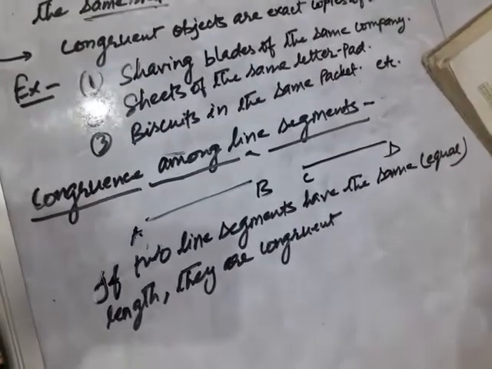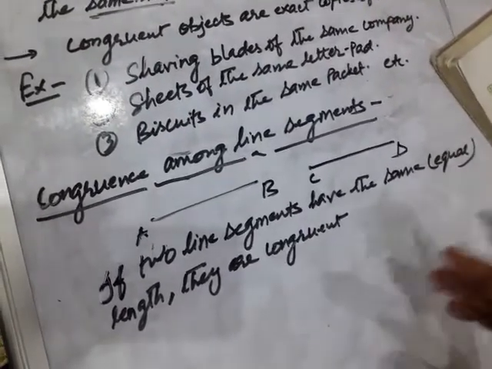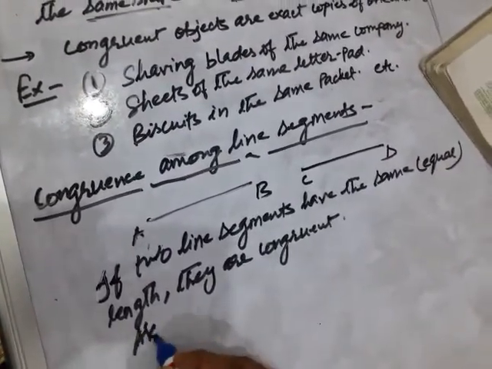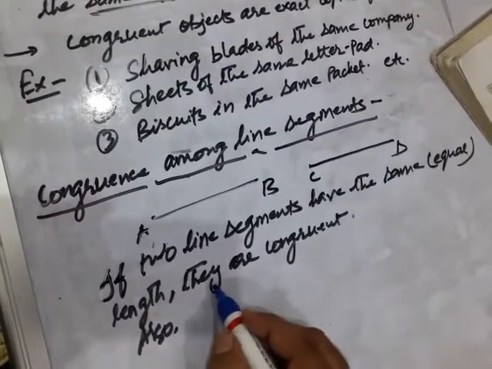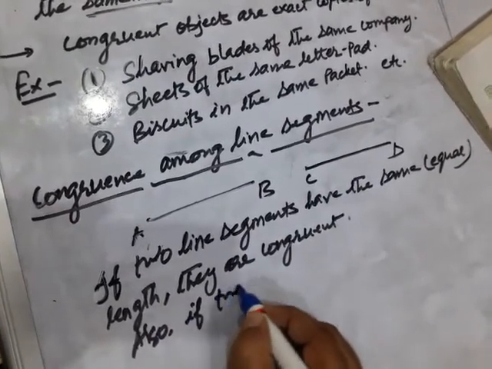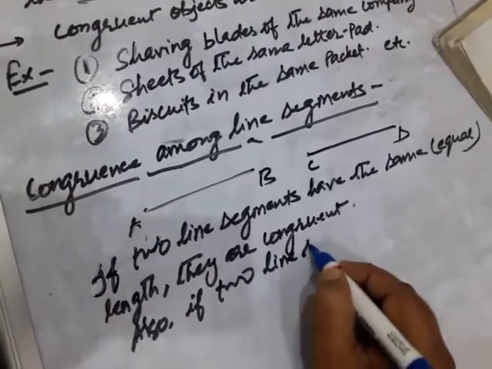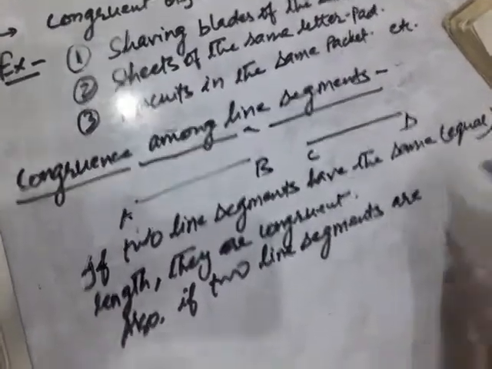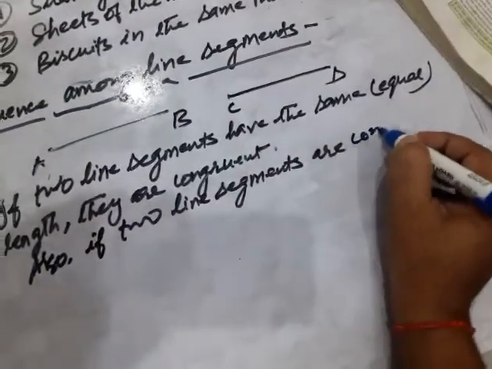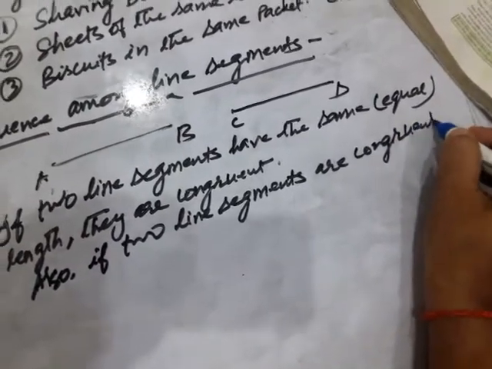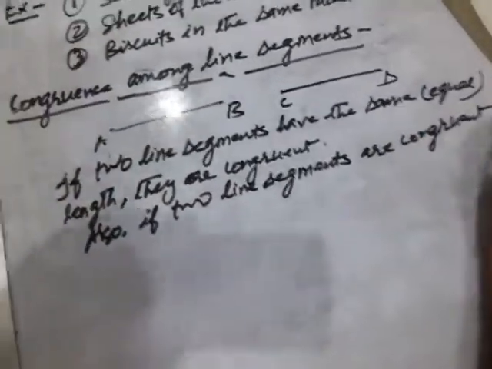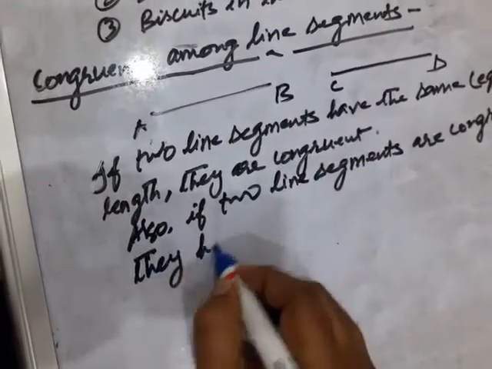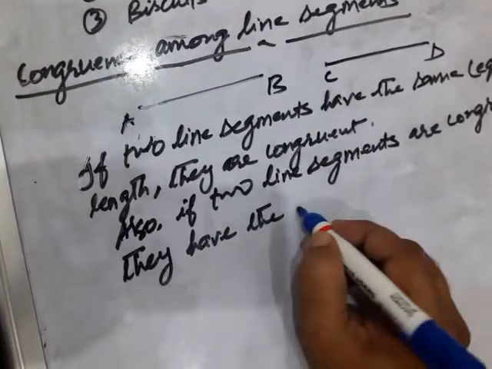Clear? In the later stage, we will say that they are equal. Equal means they are congruent. Their lengths are equal. Conversely, we can write that if two line segments are congruent, they have the same length.